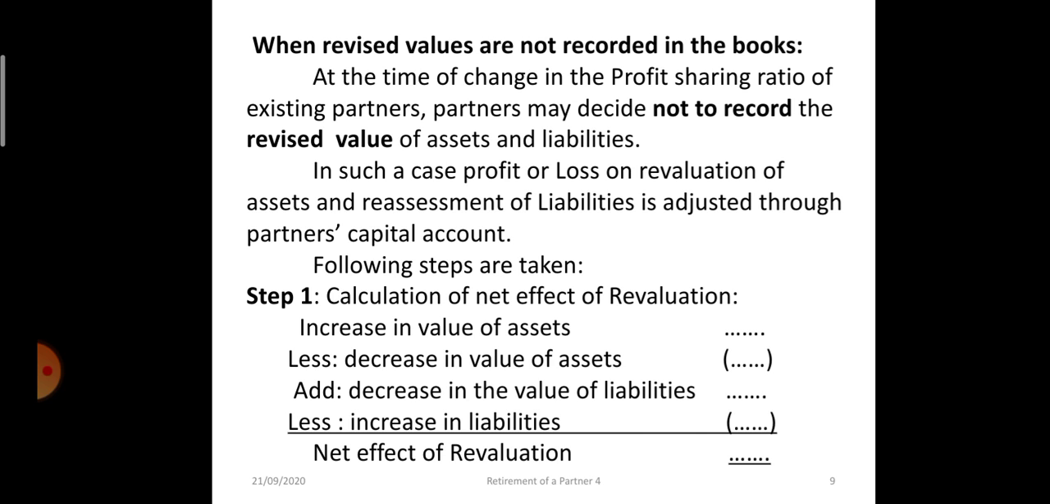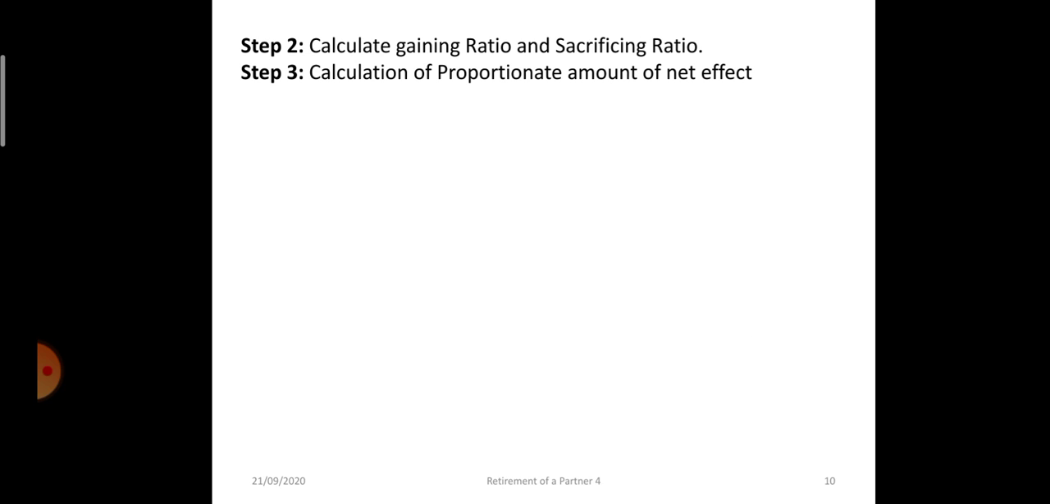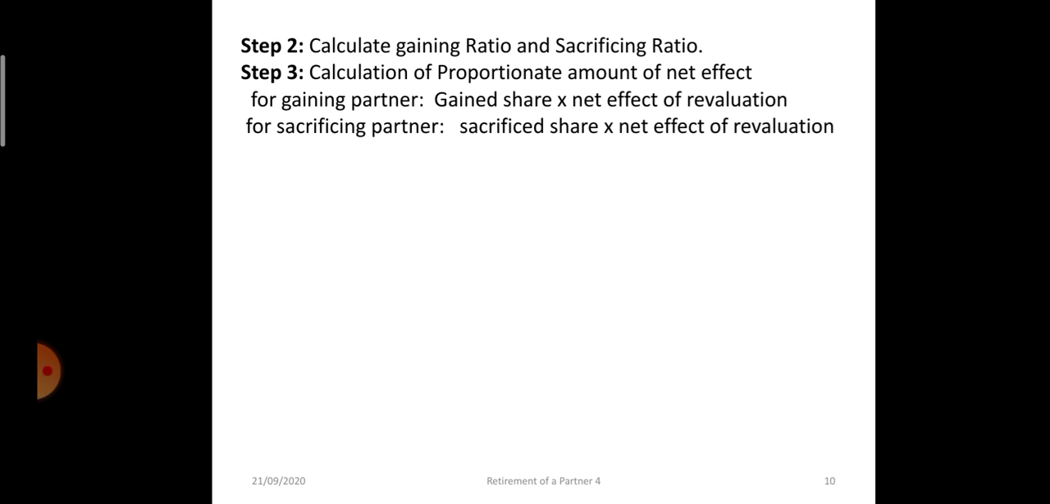Okay, working note. So if there is a profit, in that case, we will calculate the gaining ratio, sacrificing ratio, then the net effect's proportionate amount. Okay, gain share into net effect of revaluation, and then we will pass journal entry.